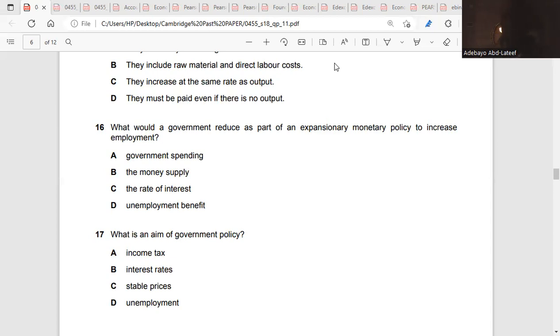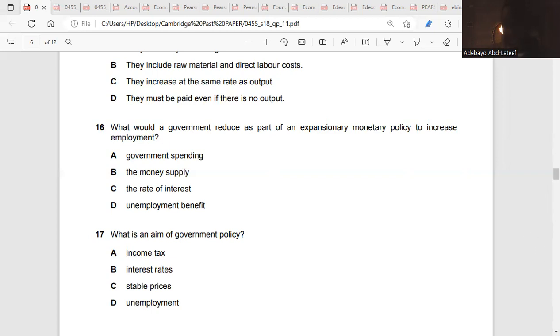Consumers will be able to borrow money from the bank. The aggregate demand will increase. And if aggregate demand increases, firms would want to meet up with the demand of the economy by employing more workers. So to increase employment, the interest rate must reduce. We go to 17. Yeah, so the answer is C.